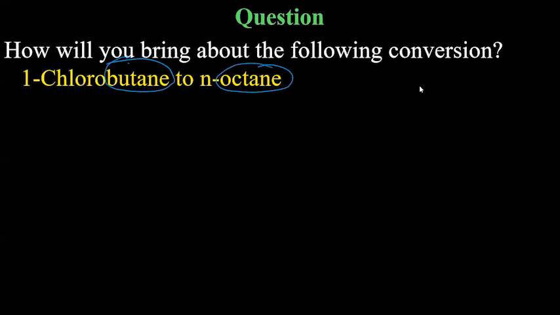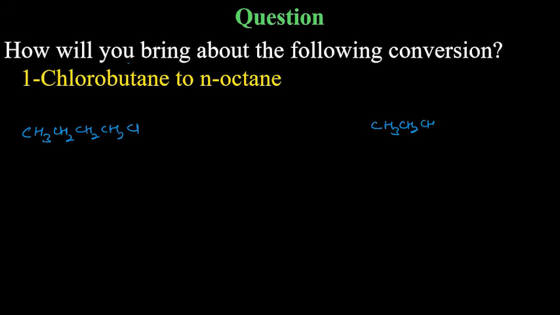Don't just sit back, be involved because this is the 12th grade board examination. You have to be active right from now. Okay. So double the carbon, the first thing, and hydrocarbon again, alkane. Alkane with double the carbons means Wurtz reaction. So 1-chlorobutane means CH3, CH2, CH2, CH2, Cl. You have to convert it to CH3, CH2, CH2, CH2, CH2, CH2, 1, 2, 3, 4, 5, 6, 7, CH3, 8.